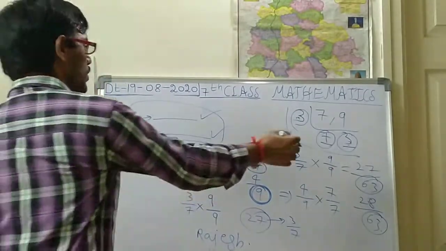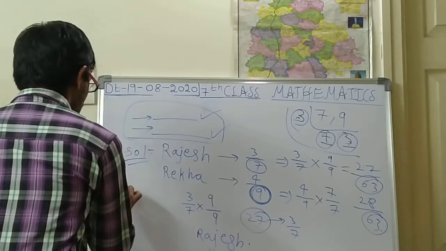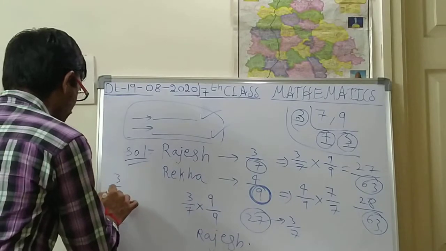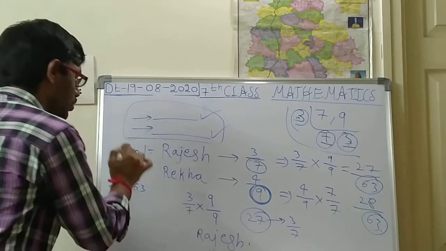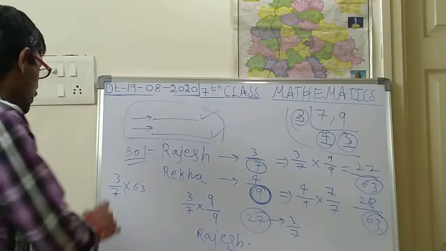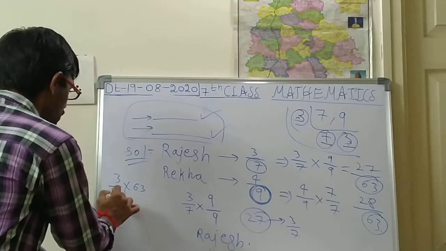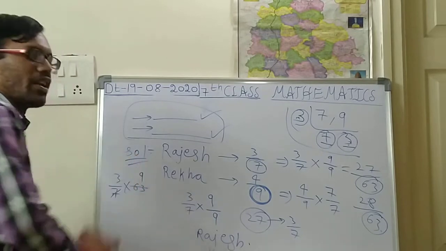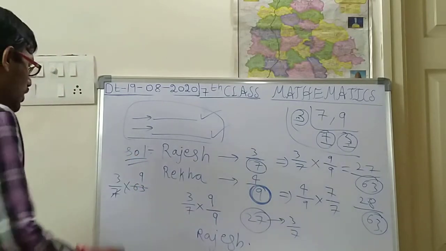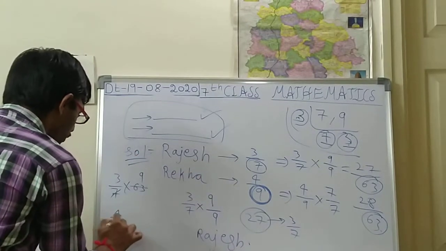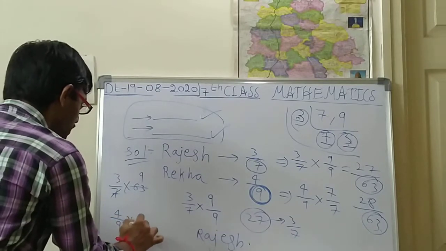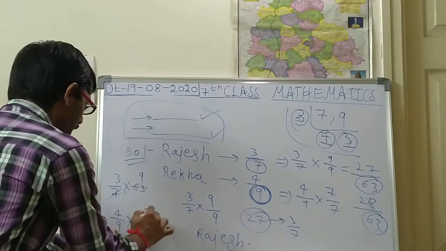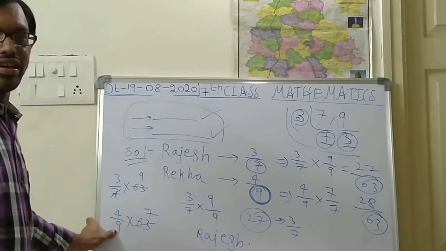So suppose we got the LCM as 63. So 3 by 7, this is another model. So 3 by 7 into 63 you should do. Into 63 means, so what is here? 7, 63, we should cancel. So 7 nines are 63. Next, 4 by 9 into 63. In the 9 table, 63 will come. 9 7s are 63.